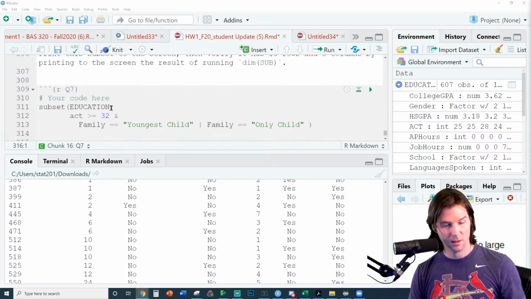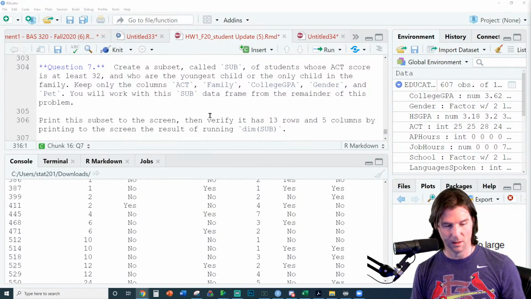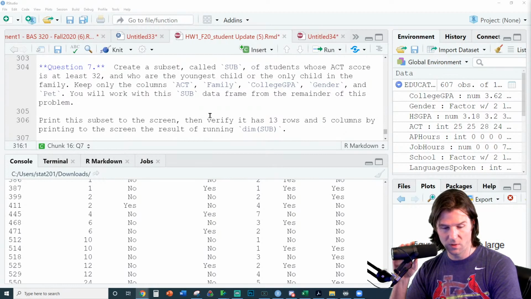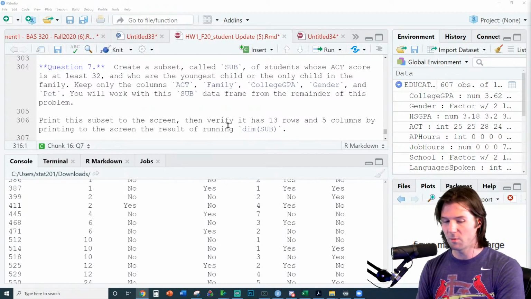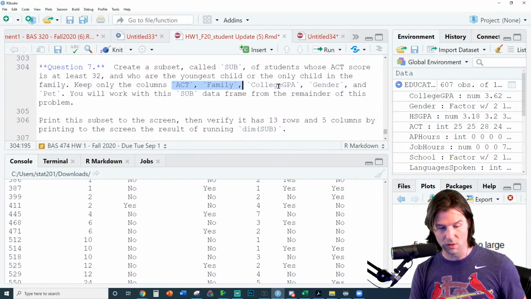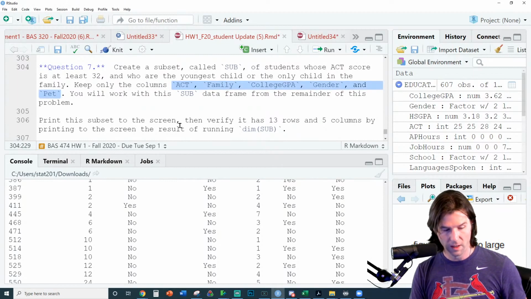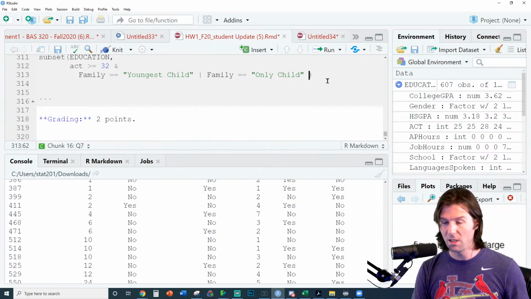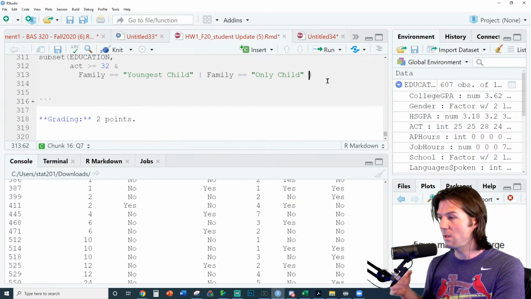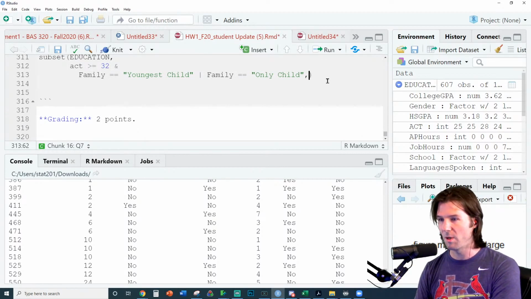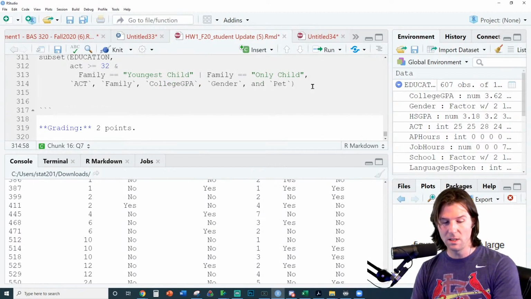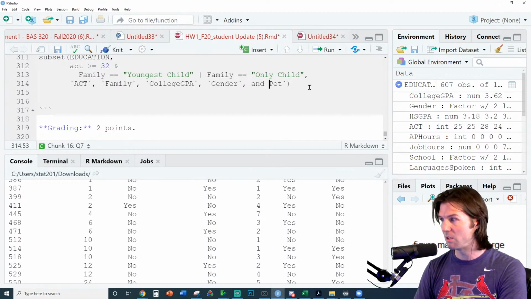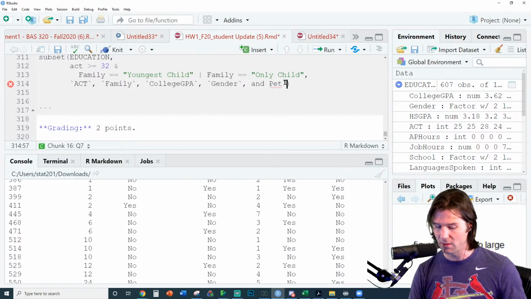Continuing on, let's take a look at the next thing. Keep only the columns. So now we only want to keep certain columns right here. And the best thing we can do is just copy all of this right here. Let's go ahead and copy all of this. And we need to do an additional argument right now. So the additional argument is going to be a comma. And that's the biggest thing we can say, is that we need to do a comma, and then these need to be strings.